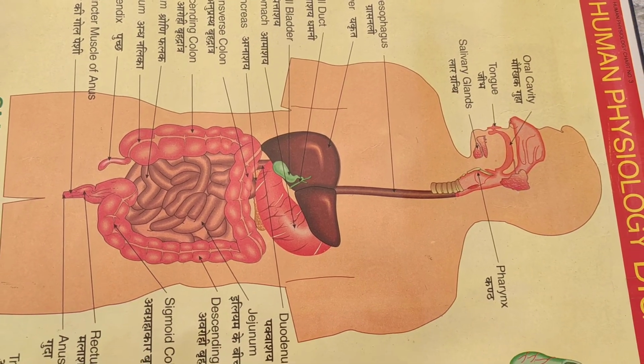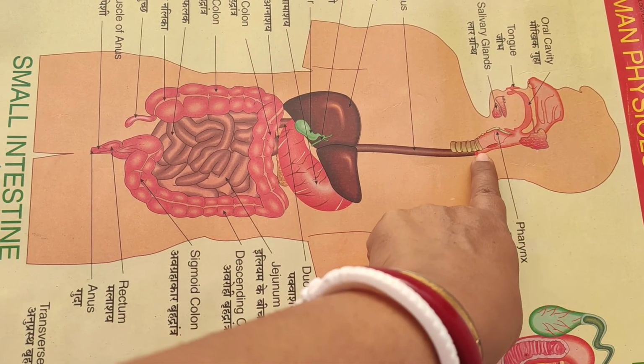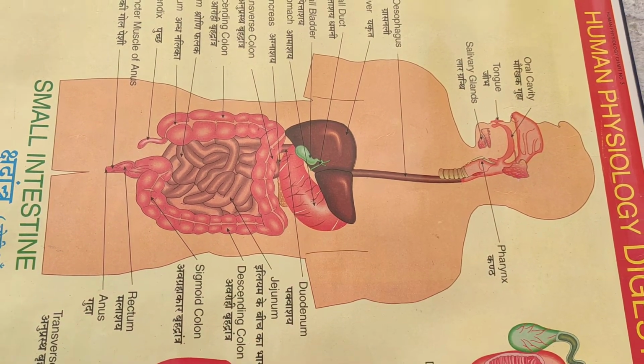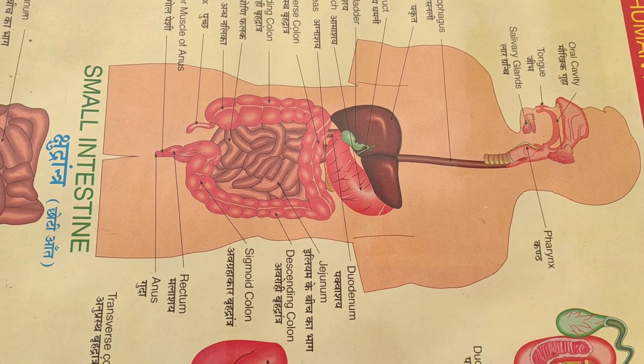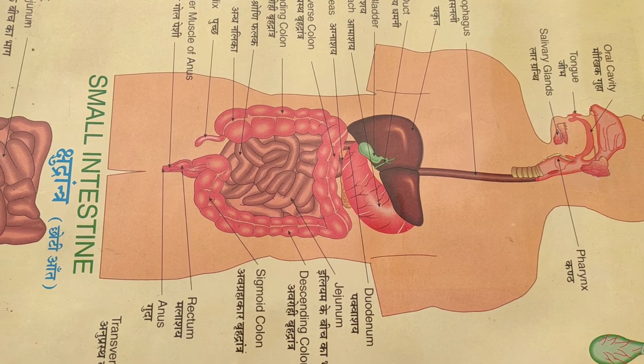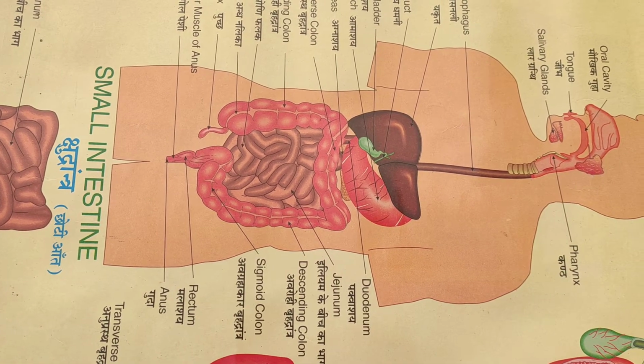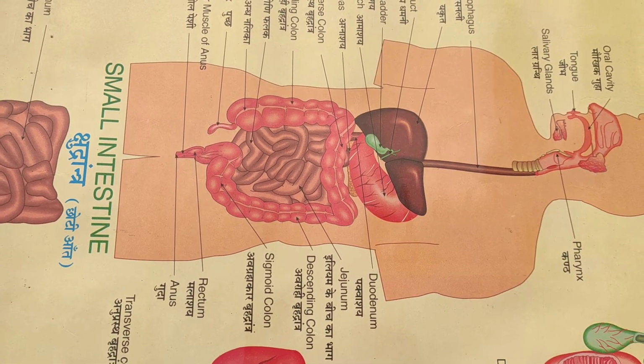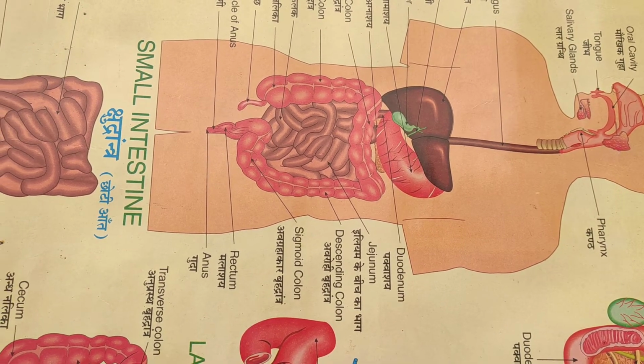Then it moves to the food pipe, and the way by which it goes through the food pipe is called peristalsis. It is a highly muscular organ which shows contraction and relaxation. Then the food goes into the stomach.